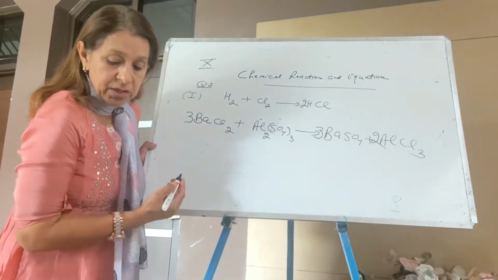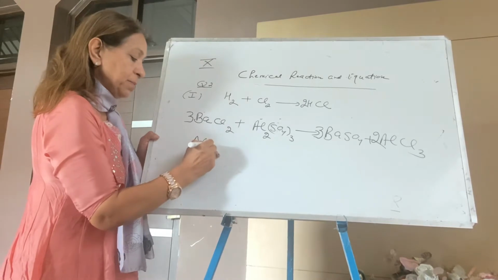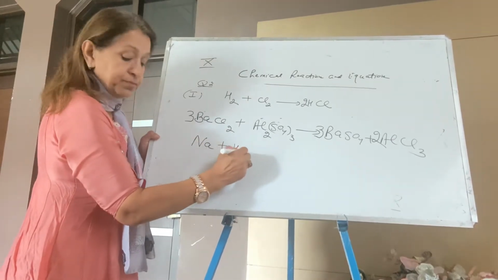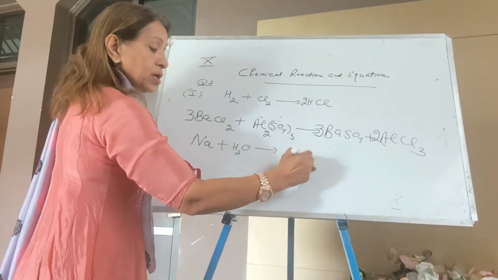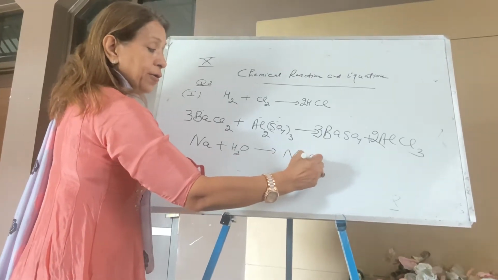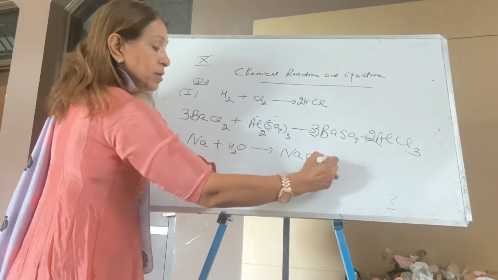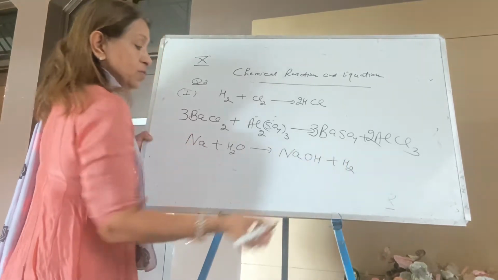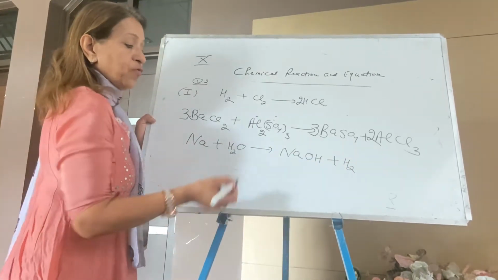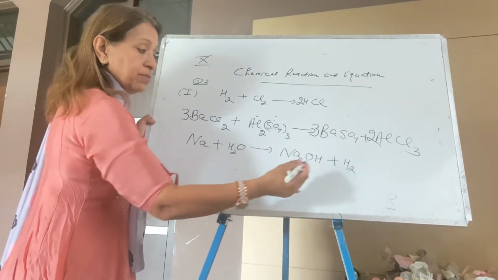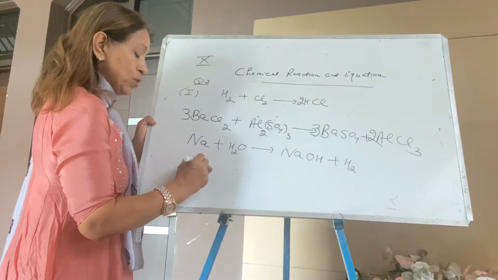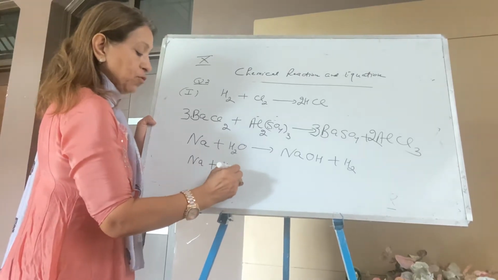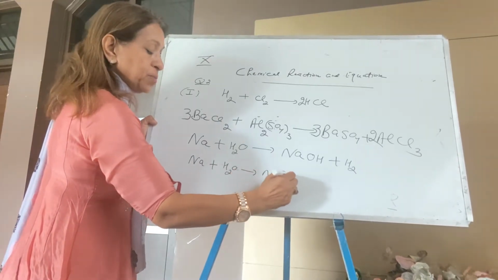The third reaction is sodium. Sodium is simple, plus water, giving you NaOH, sodium hydroxide. Sodium is +1, hydroxide is OH -1, plus hydrogen. So it's very simple to balance. You first make the molecule into atom. This is your simple molecule. You convert this molecule into atom. Sodium plus water, arrow NaOH plus H.